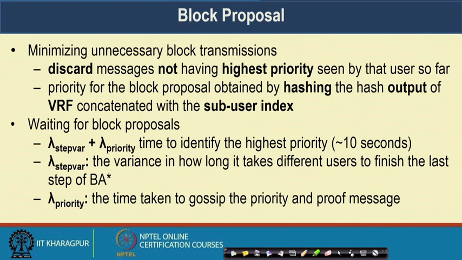Now, the waiting time is calculated as lambda step variance plus lambda priority. Lambda step variance is the variance in how long it takes different users to finish the last step of the Byzantine agreement, and lambda priority is the time taken to gossip the priority and the proof messages among individuals.